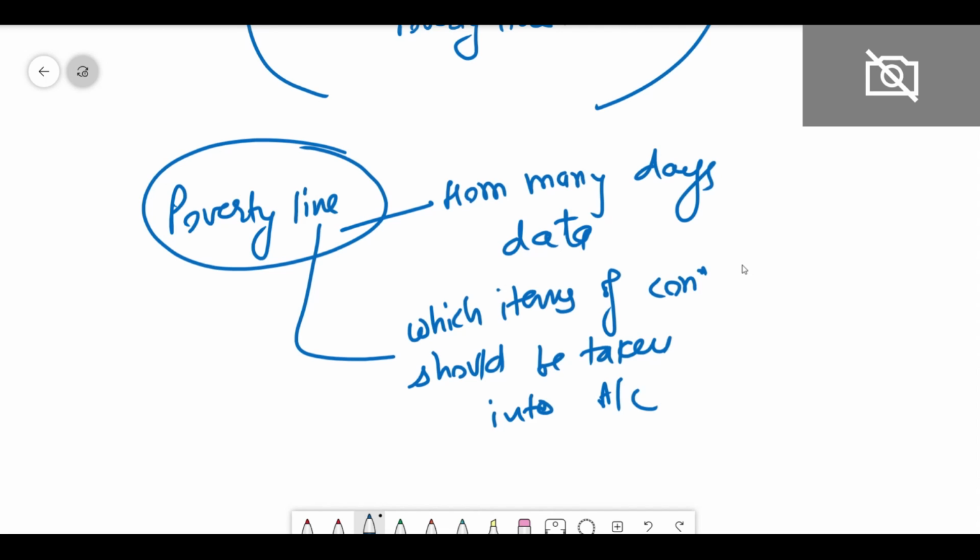Whether paneer and some more nutritious items are part of the consumption expenditure or not? So which item should be considered?